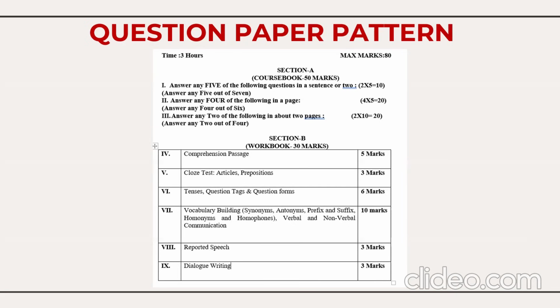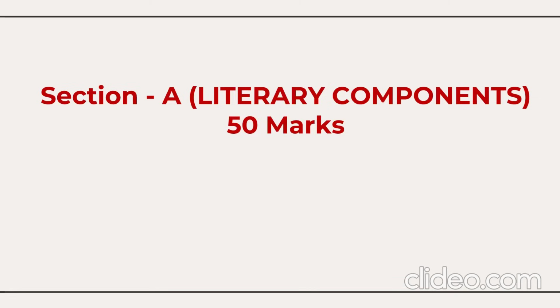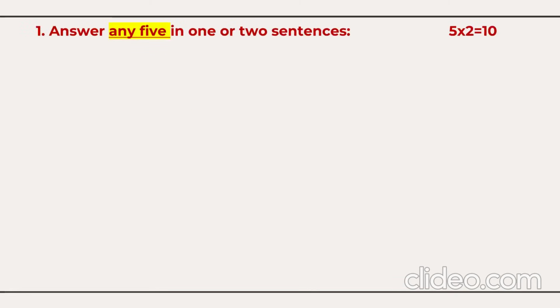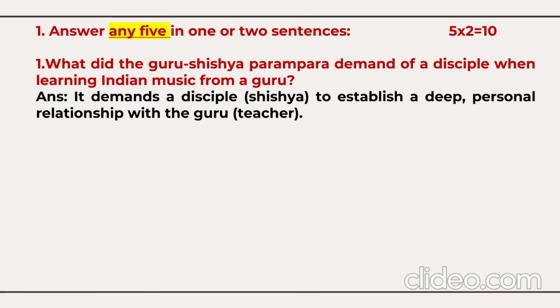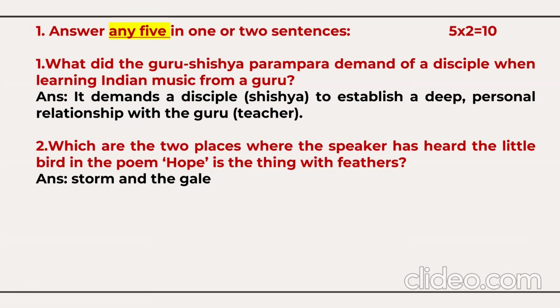Now let's start the model question paper discussion with reference to first semester BA General English under BCU. So Section A, 50 marks. Here, 2 marks, 5 questions. Question number 1: What did the Guru Shishya Parampara demand of a disciple when learning Indian music from a guru? It demands a disciple to establish a deep personal relationship with the guru, or with the teacher.